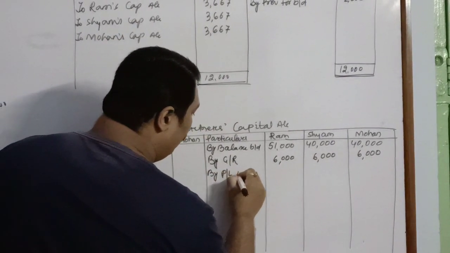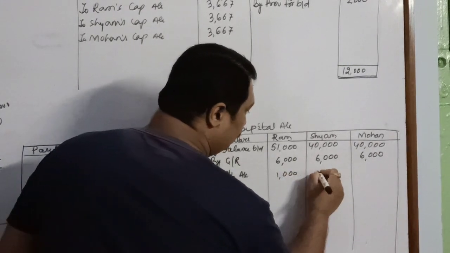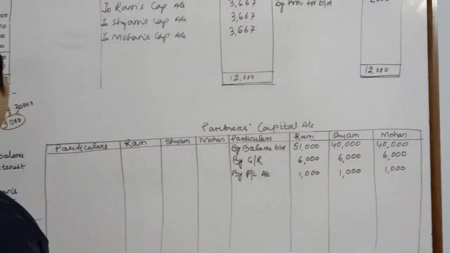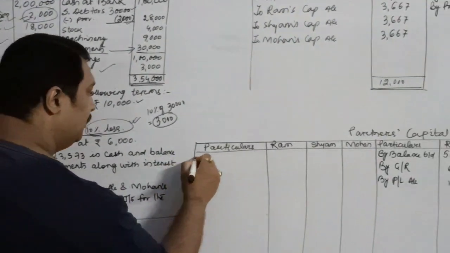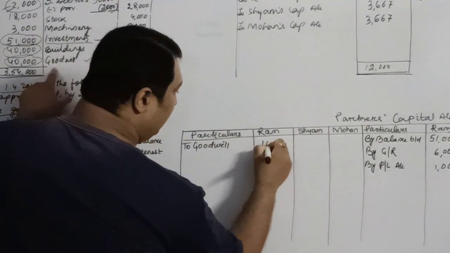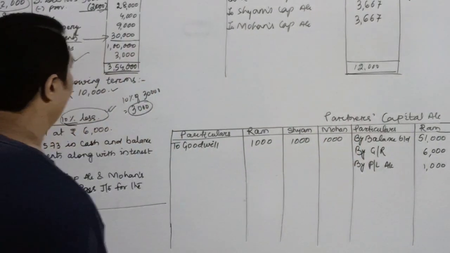Similarly, the profit and loss account was appearing on the liability side, 3,000. So the share of each partner will be rupees 1,000. On the asset side, we have only goodwill to write off. So we will write off goodwill amongst the partners. To goodwill account, 1,000, 1,000 and 1,000.